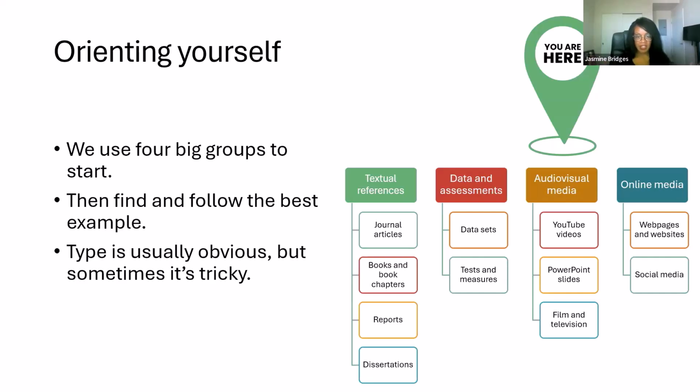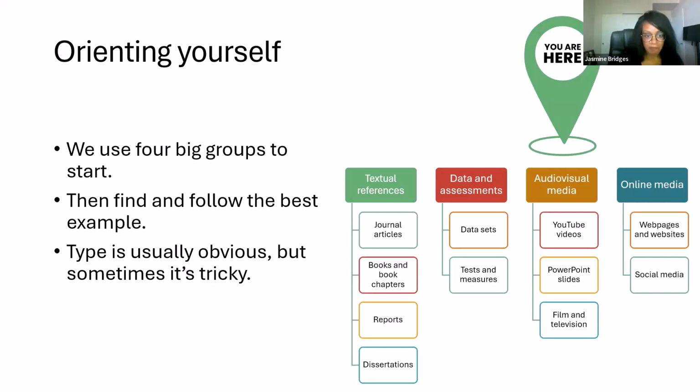So one way to think about this is that all sources are going to fall into 4 big groups. When we're looking at something, we can ask ourselves: is it textual? Is it data? Is it audiovisual? Is it online media? What you'll do, maybe with a style guide or looking online, is decide which one of these big buckets your source falls into. And then from there, you can find examples so that you can understand which template you would use to plug in the components of your reference.